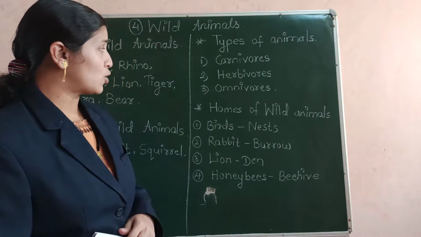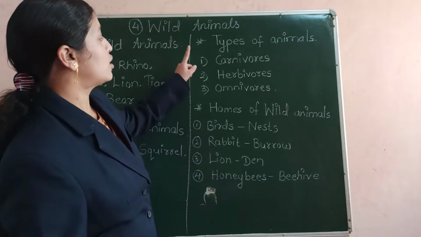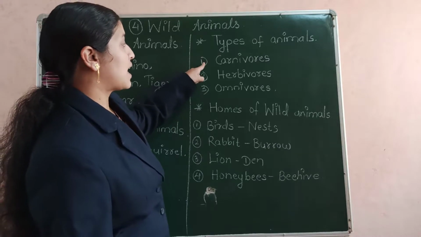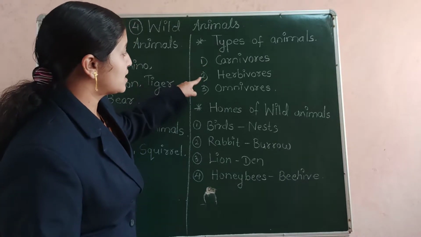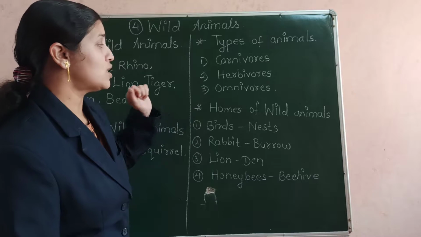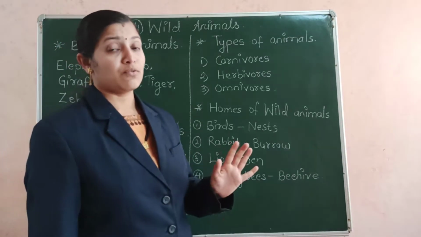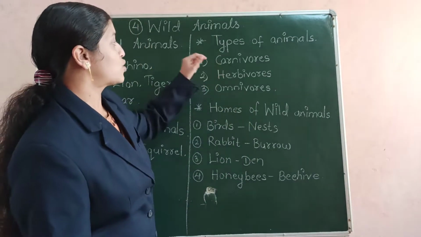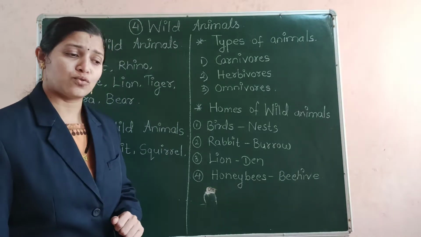So what are these three groups? Here you can see on the board. The first group is carnivores, the second one is herbivores and the third one is omnivores. Now we will see what is this first group, which is called carnivores.